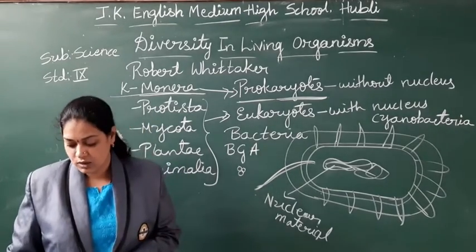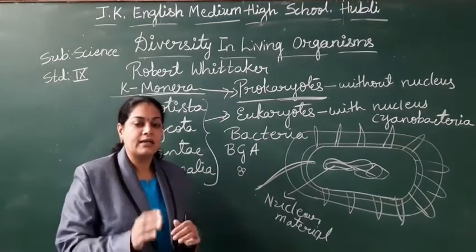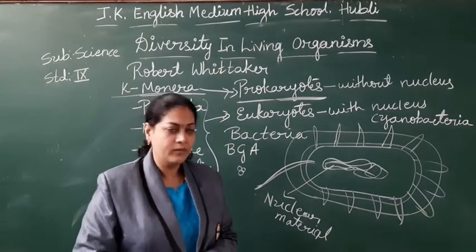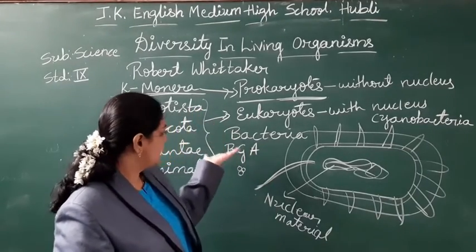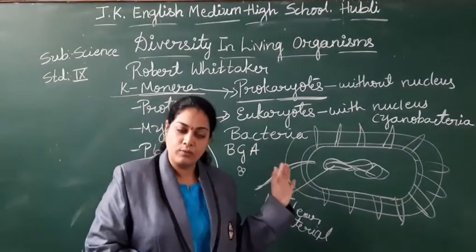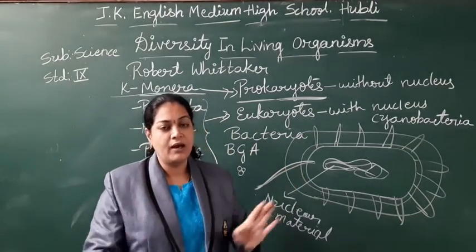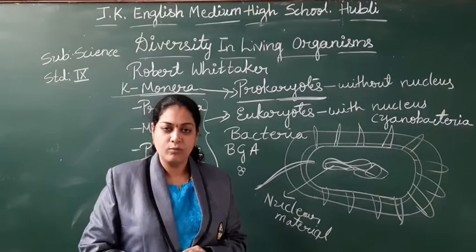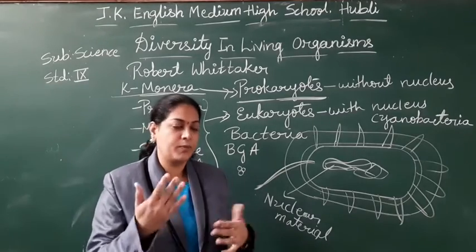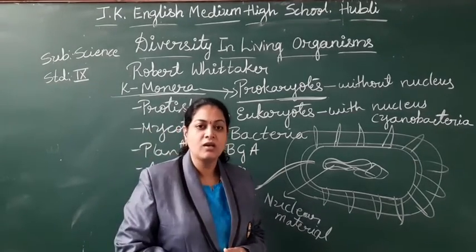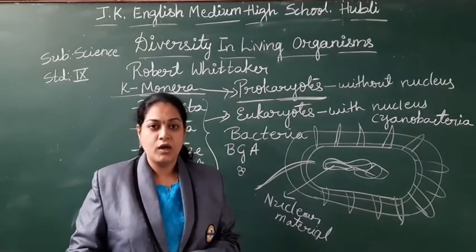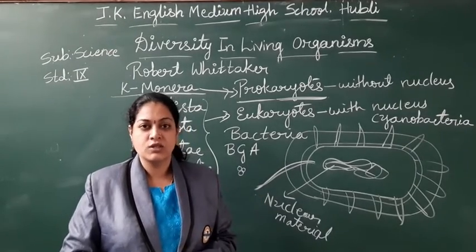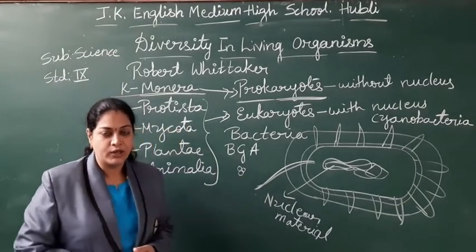No definite nucleus, so it comes under the prokaryotes. Cell wall is present, right? And what else do we find? Some are autotrophic and some are heterotrophs, right? Both the categories we find. Sometimes they prepare their own food, some are dependent on others. And asexual reproduction takes place in the kingdom Monera.